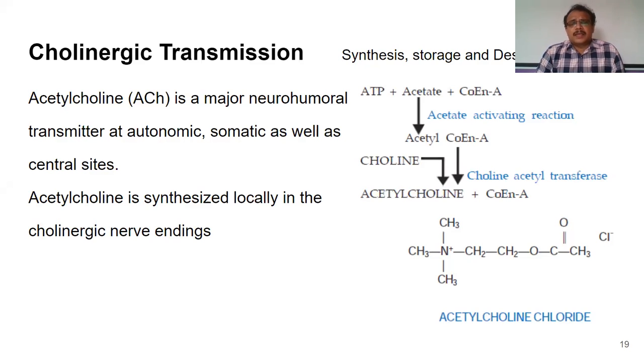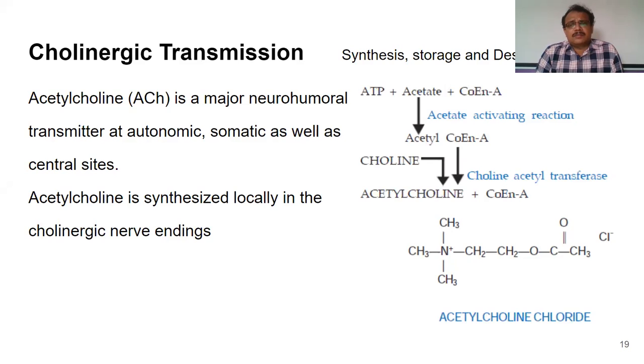Acetylcholine is the neurotransmitter that is released from the nerve endings of the preganglionic neuron and also of the postganglionic neuron. In a sympathetic or a parasympathetic nerve, we have seen that they consist of ganglia in the middle.